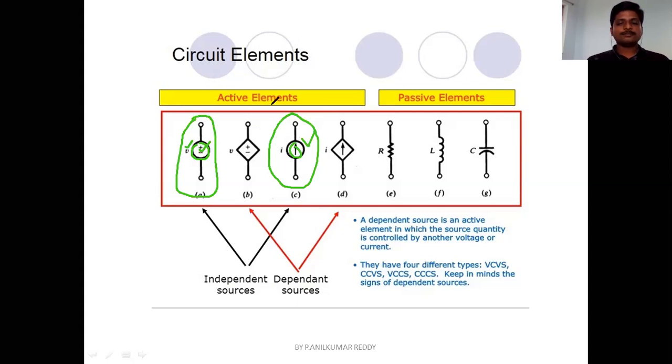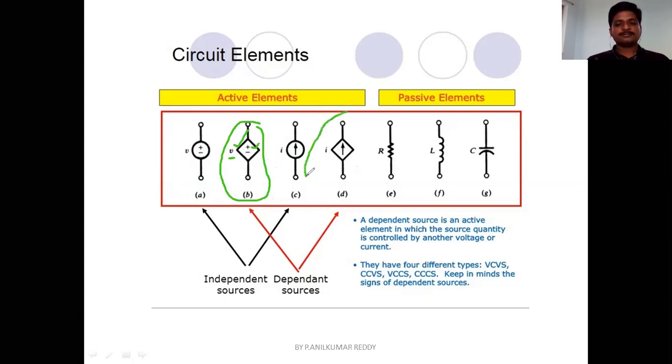Now, let us look into dependent sources. Dependent sources are always denoted by a diamond symbol. If it is a voltage source, it must have a voltage as well as polarity. Similarly, if a source is a dependent current source, it is also denoted by a diamond symbol, with direction as well as value.